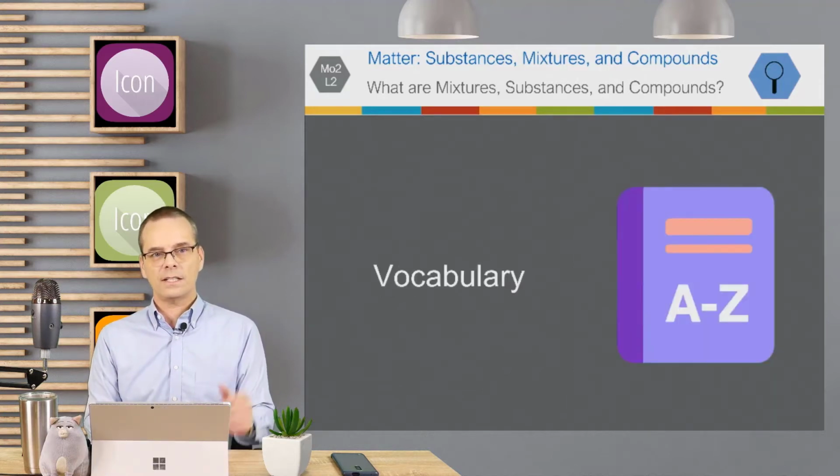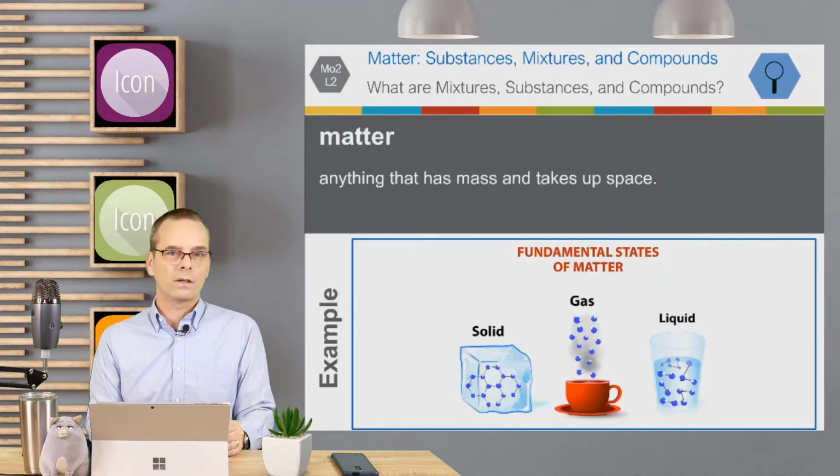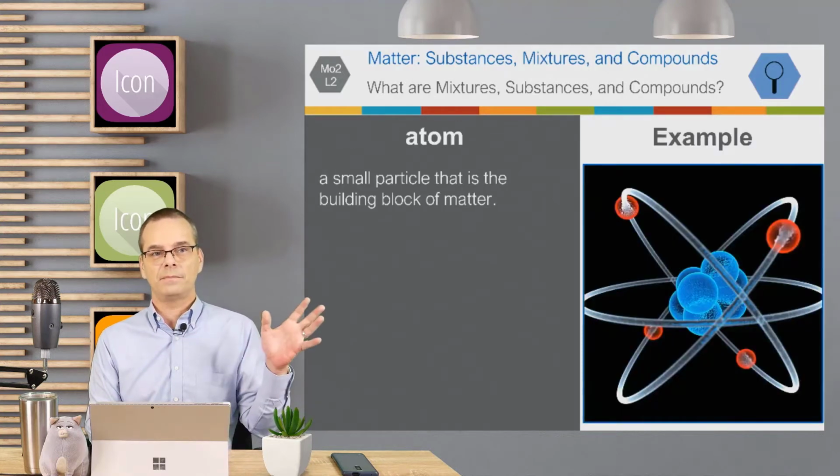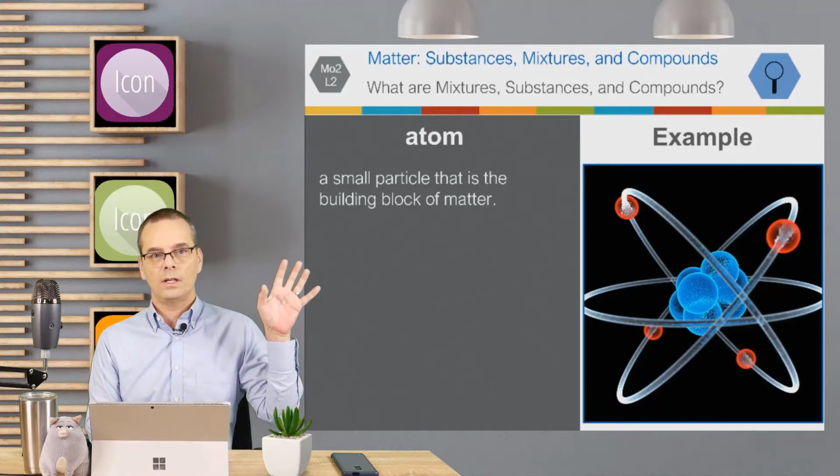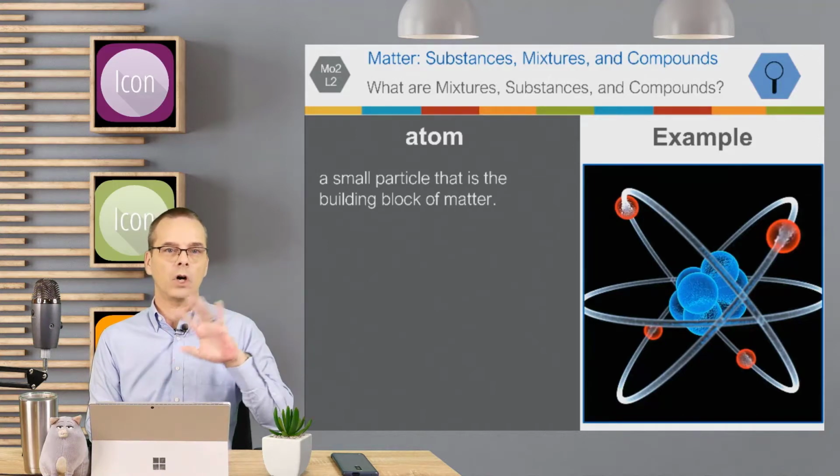Before we begin, let's learn some new vocabulary. The first word is matter. Matter is anything that has mass and takes up space. We also have the atom. The atom is a small particle that is the building block of all matter.